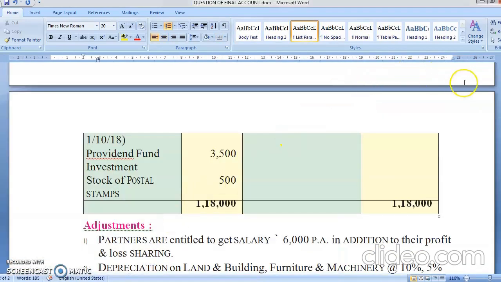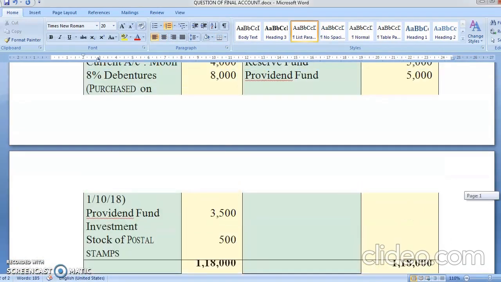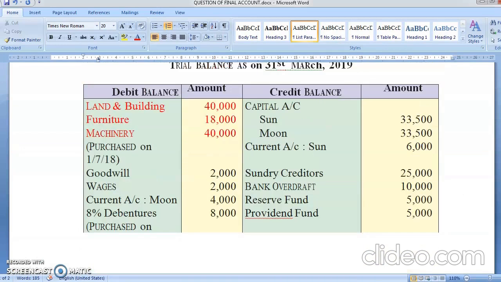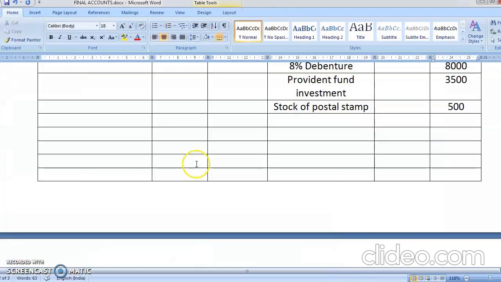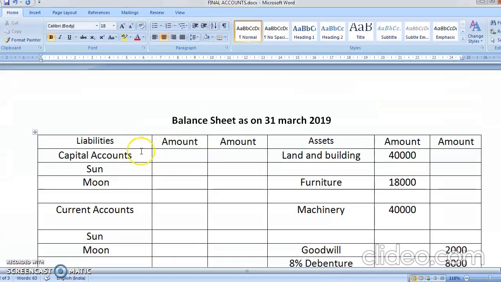Okay, now we'll come to the credit side. Let's start the credit side. Capital account will directly go in balance sheet. Current account will go in partners current account. Creditors, bank overdrafts, provident fund, all will go in liability side in balance sheet. Okay, students, as this balance sheet is open, we'll do it. Yes, current account, capital account had a balance of 33,500. 33,500. So the total of both is 67,000.